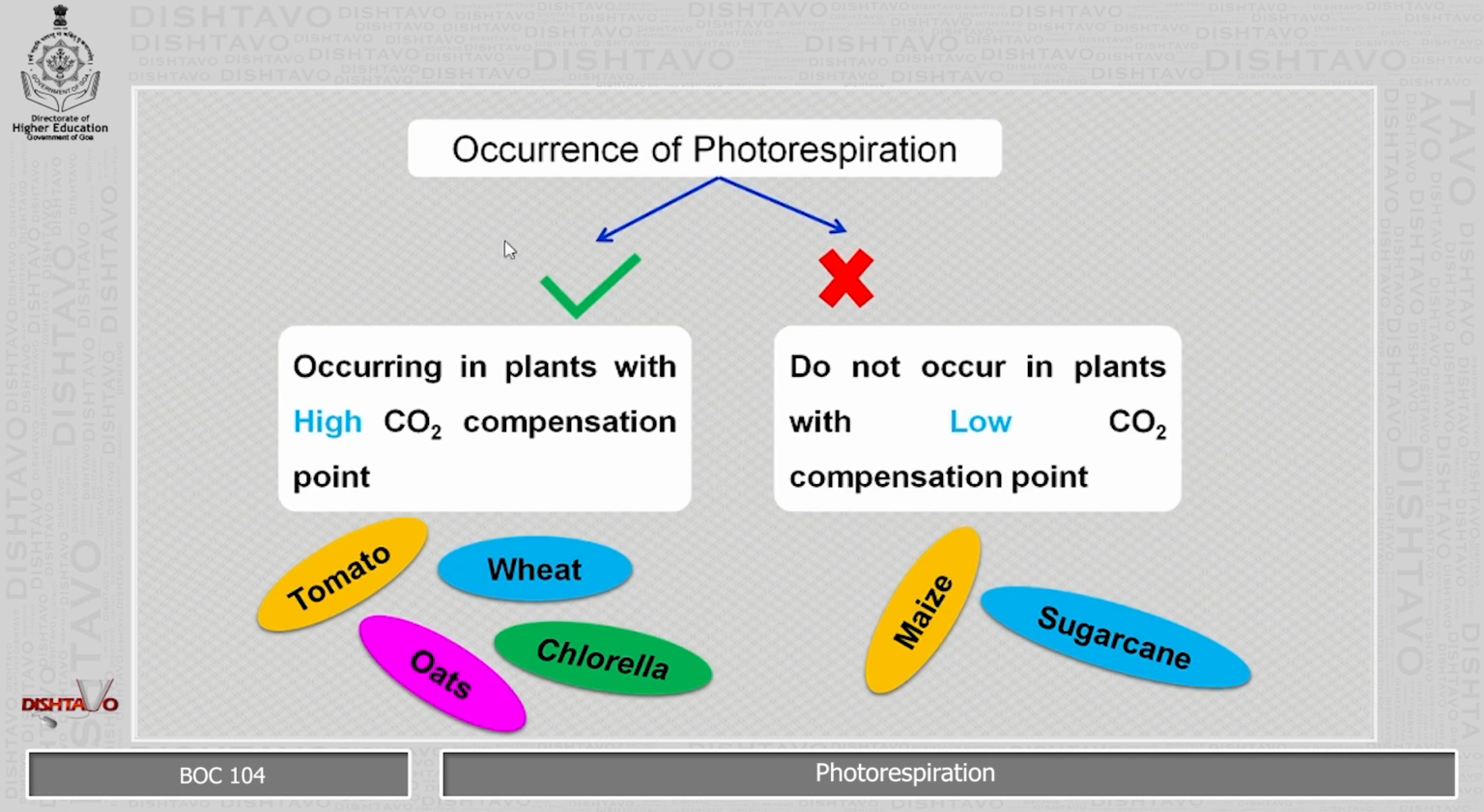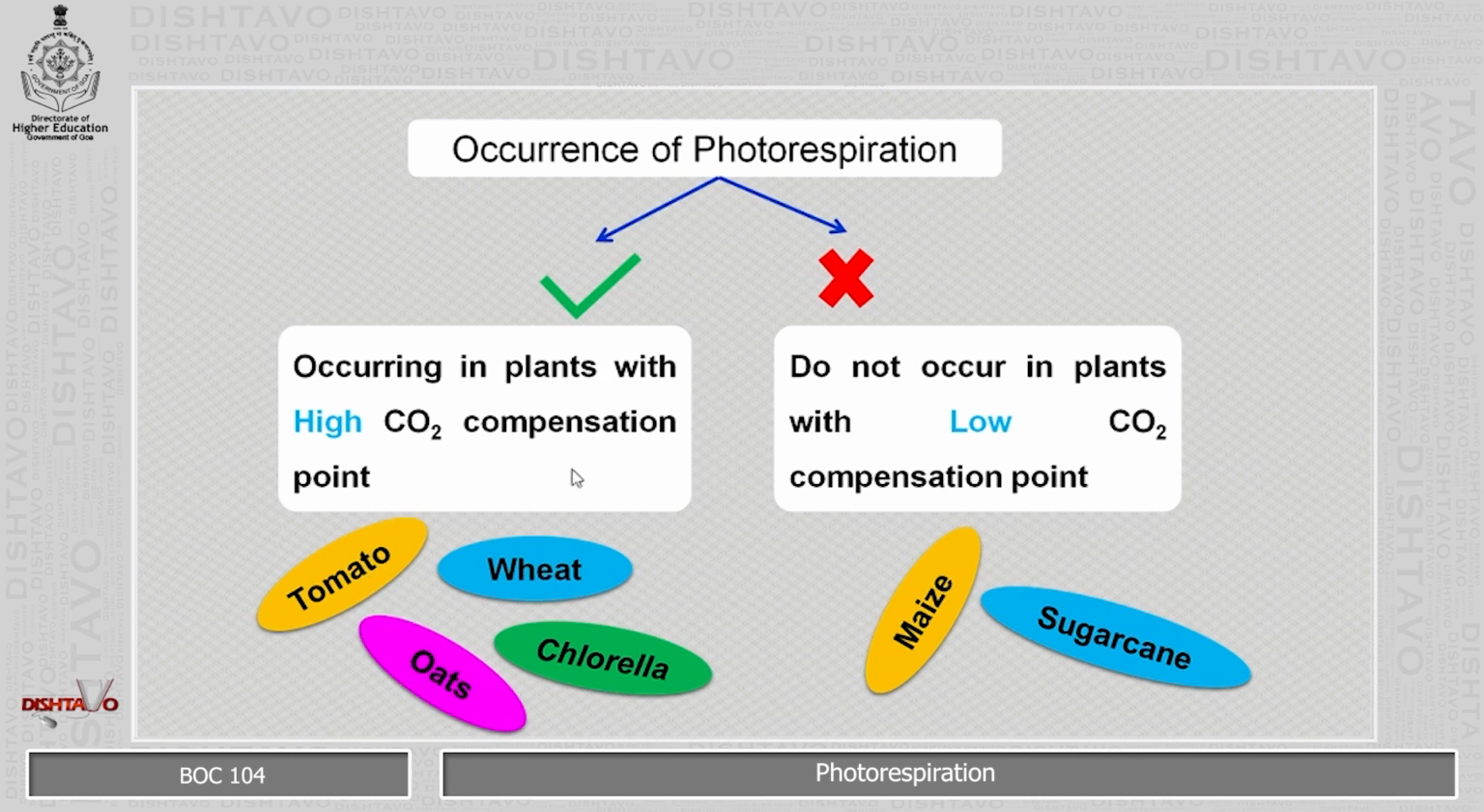Coming to the occurrence of the photorespiration. So where exactly and in which category of plant is photorespiration usually seen? Photorespiration is usually seen in a C3 plant and not seen in a C4 plant. So it occurs in a plant with a high carbon dioxide compensation point. Example, tomato, wheat, oats and chlorella.